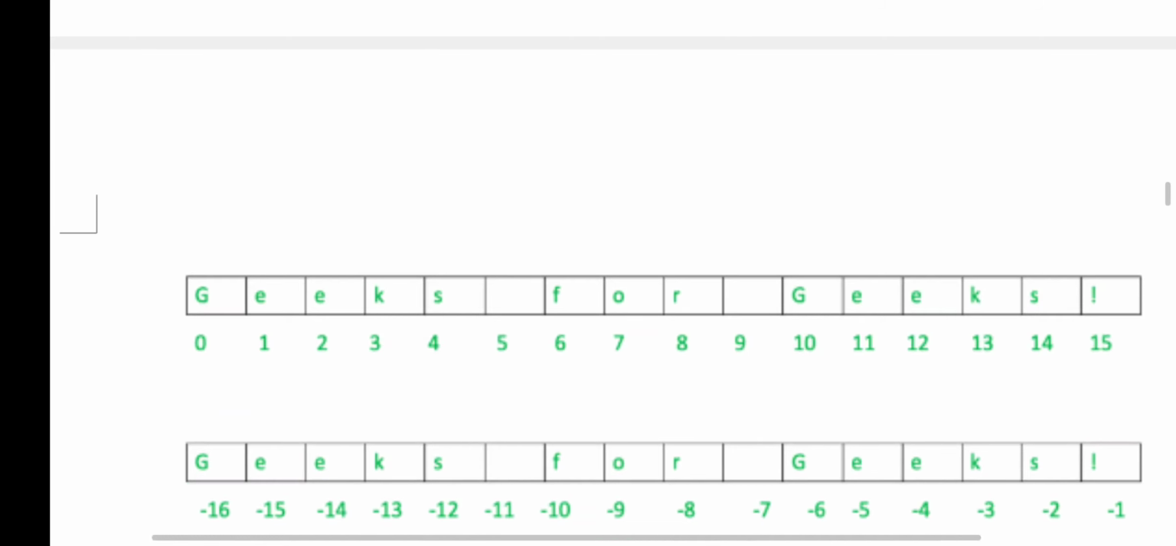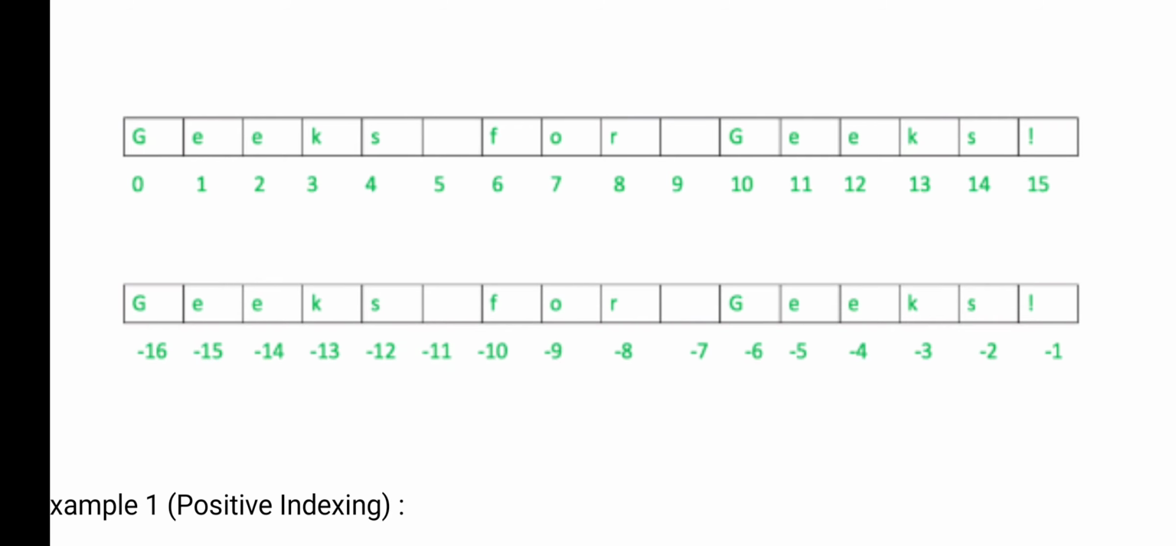Here you see, if it is a positive index, you see 0, 1, 2, 3, 4, 5, 6, 7, 8, 9, 10, 11, 12, like that. If it is negative, you see minus 1, minus 2, minus 3, minus 4. So if you want to display minus 1, then what will you get? Exclamation mark you will get.